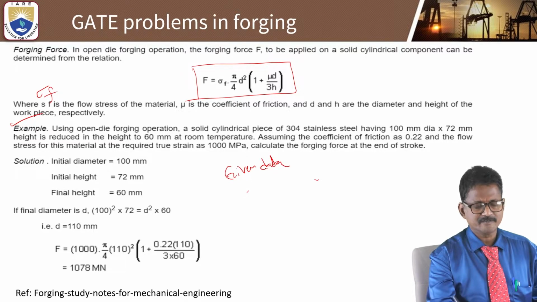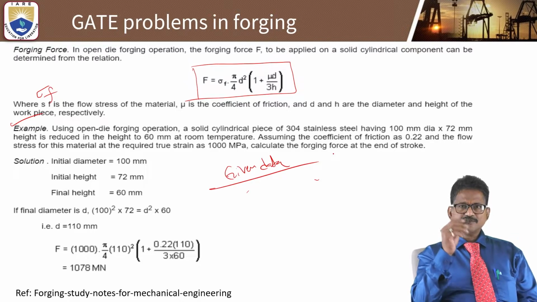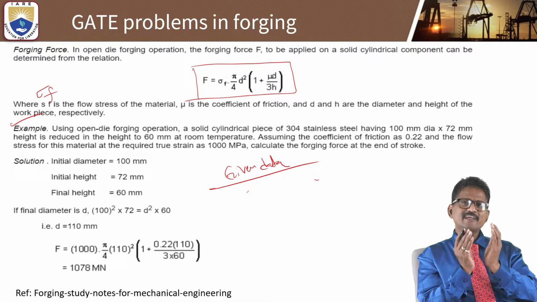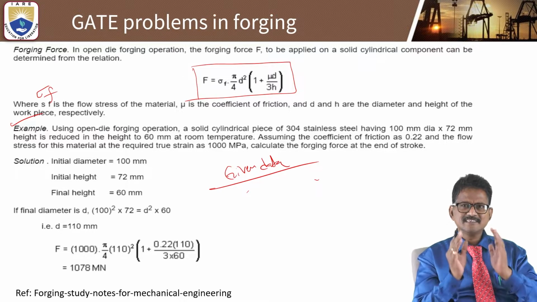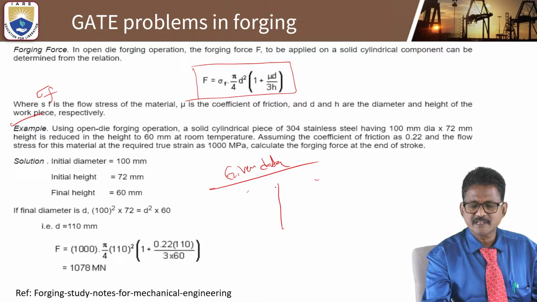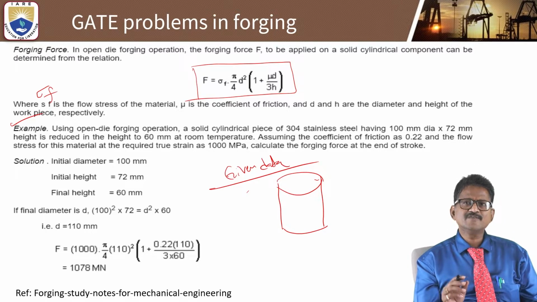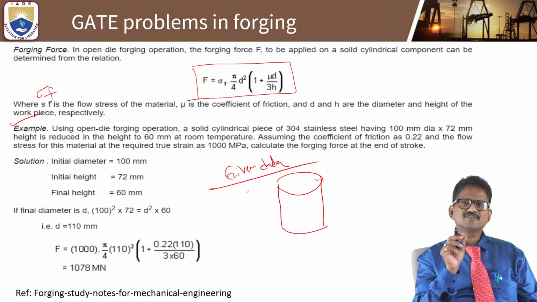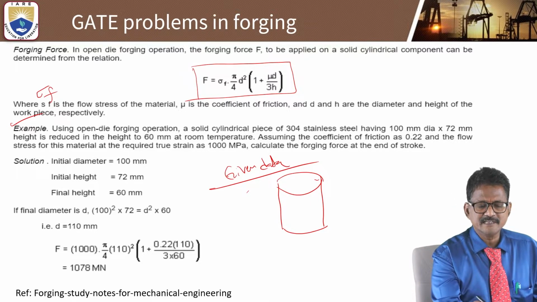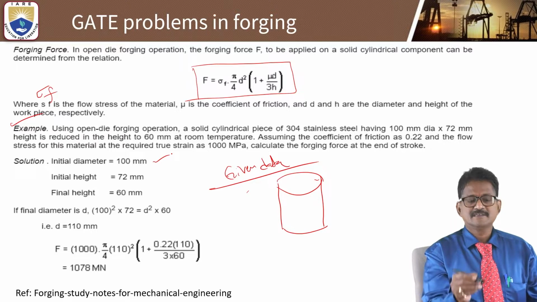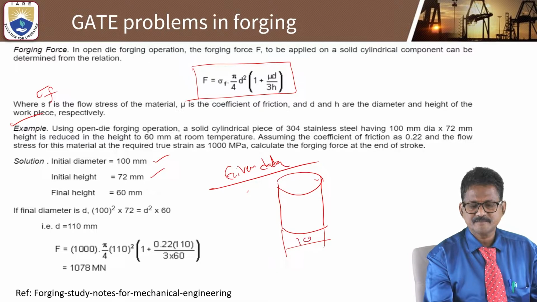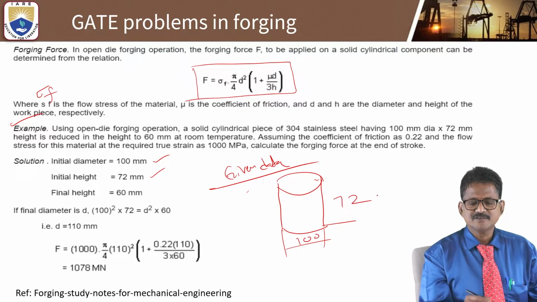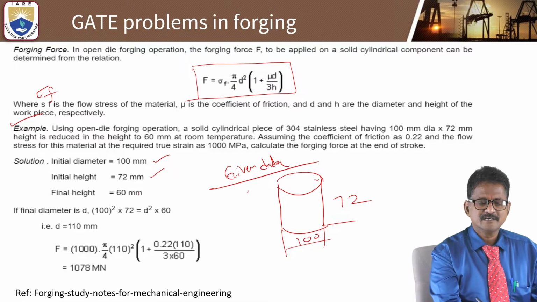So in this problem, let us see the given data. First of all, using open die forging operation, a solid cylindrical piece of 304 stainless steel, it is a solid cylinder, having 100 mm diameter. So the initial diameter is 100 and 72 is the initial height. The final height is 60 mm.